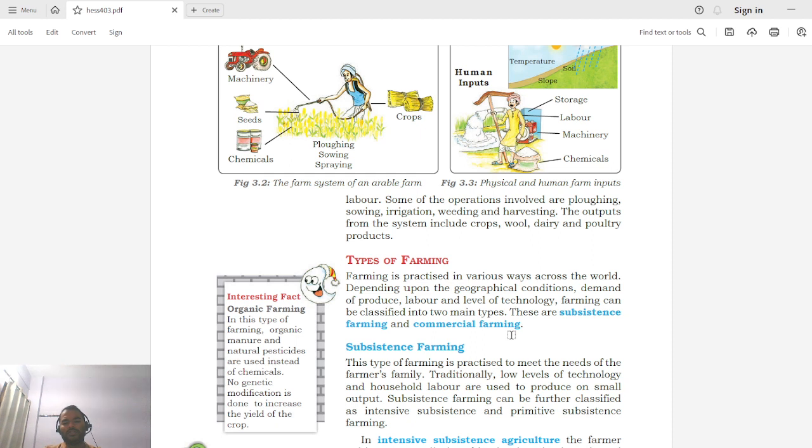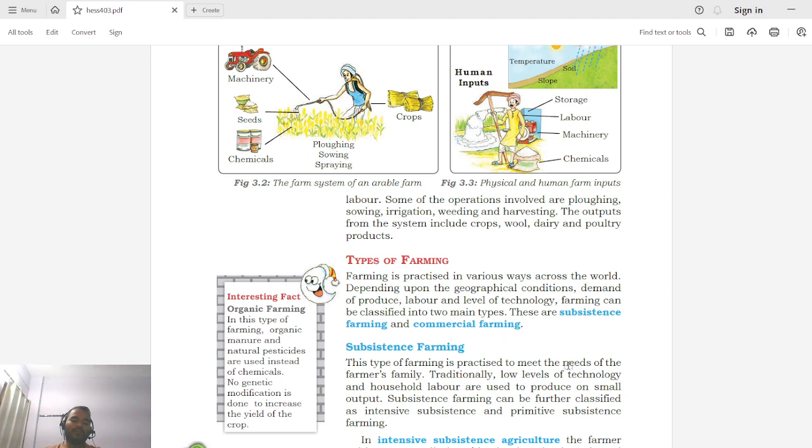So the availability of technology will also decide what type of crop you are taking. Considering all these factors, produce, labor, geographical conditions, and level of technology, we can divide farming into two major categories, that is subsistence farming and commercial farming.